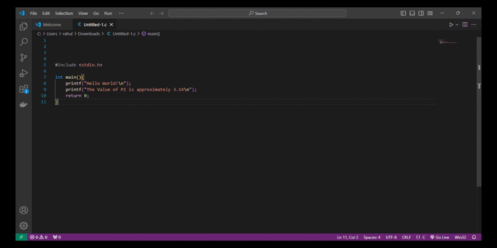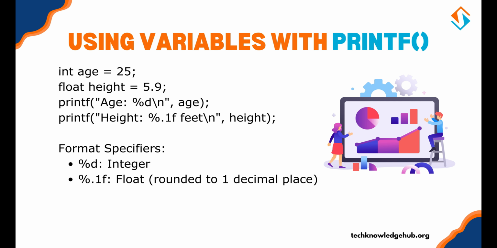In this program, the text inside the double quotes is displayed on the screen. The \n at the end creates a new line for better formatting. Using variables with printf. Now let's use printf to display the values of variables.